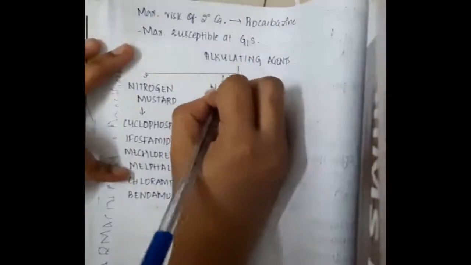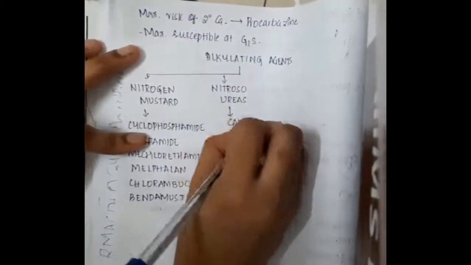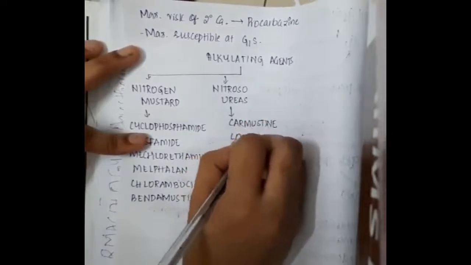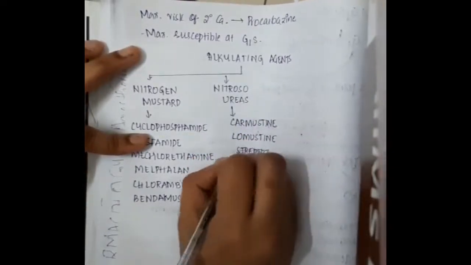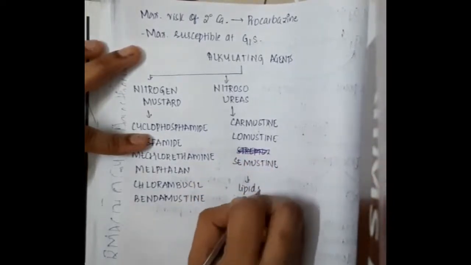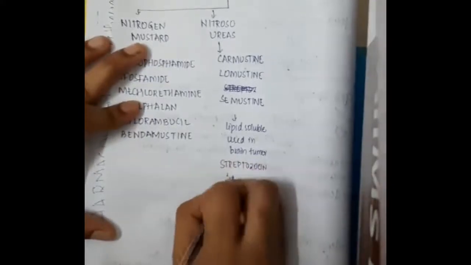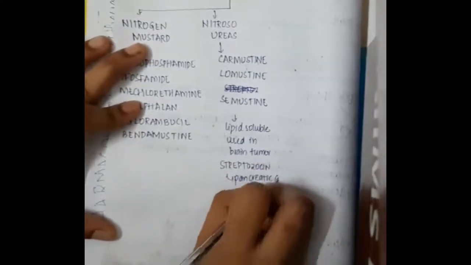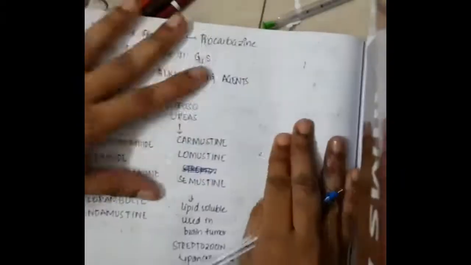Then we have the next group of alkylating agents, the nitrosoureas, which include carmustine, lomustine, and semustine. These are lipid soluble and are used in brain tumors. Then we have the drug streptozocin, which is used in pancreatic carcinoma and also in carcinoid tumor.